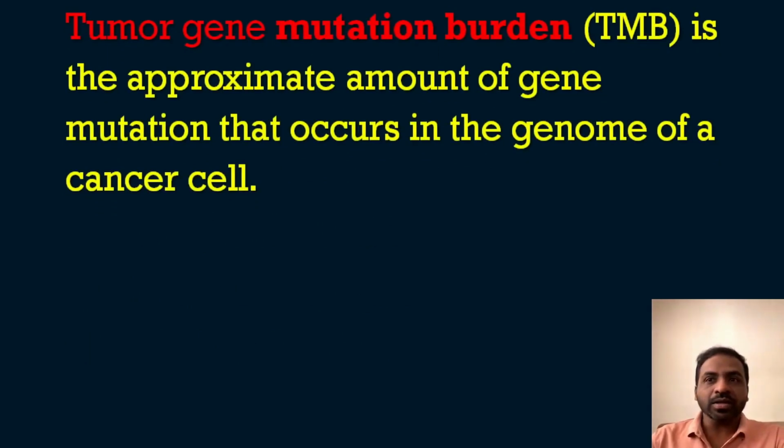In the beginning I told we should understand what a mutation burden is. So what is a tumor gene mutation burden, or TMB? You should understand this term. This is the approximate amount of gene mutations that occur in the genome of a cancer cell, which is termed as the tumor gene mutation burden, or the TMB.